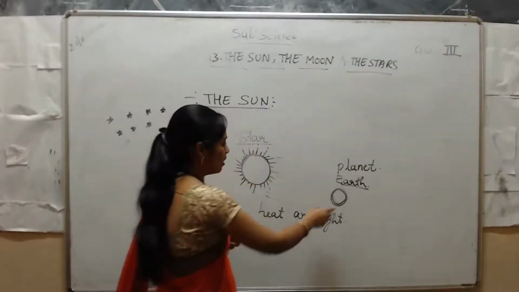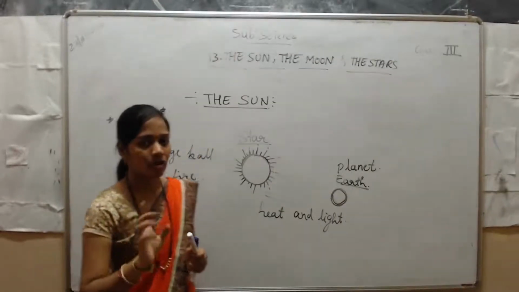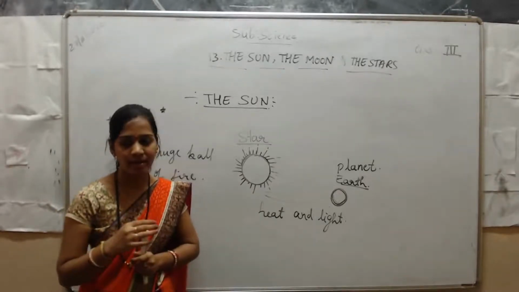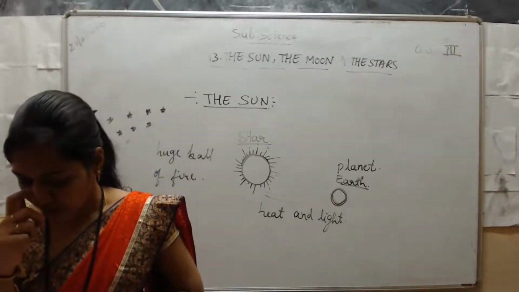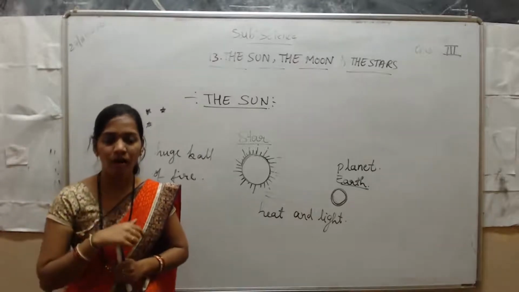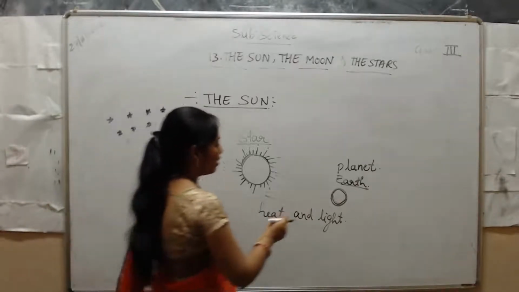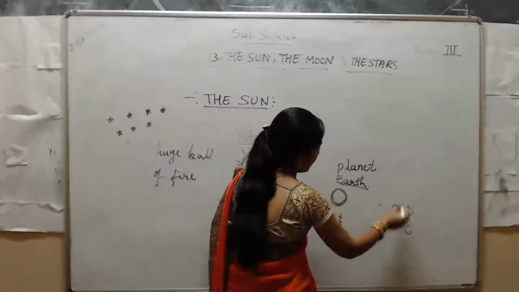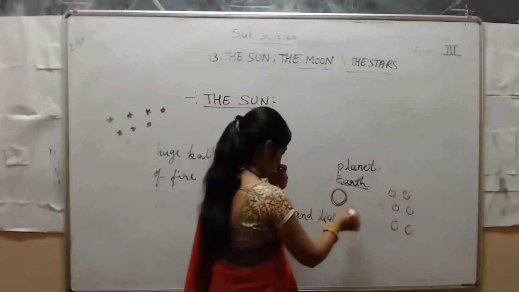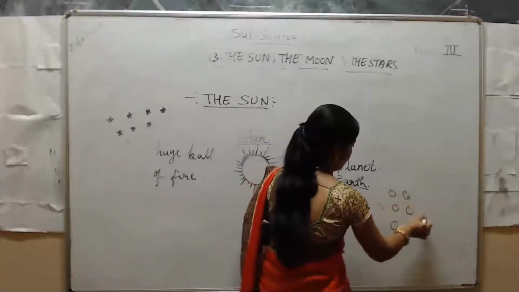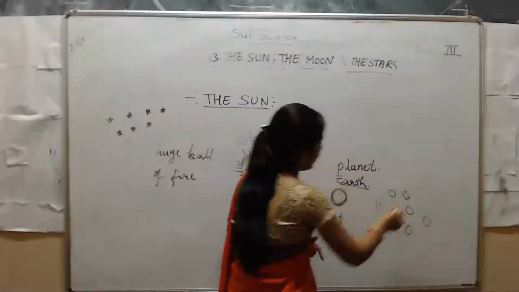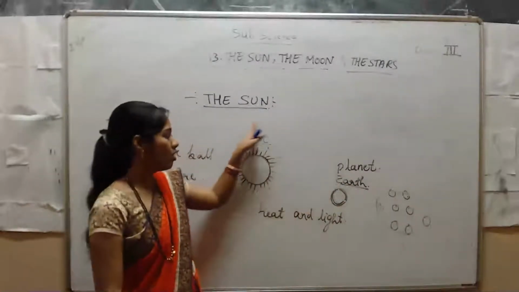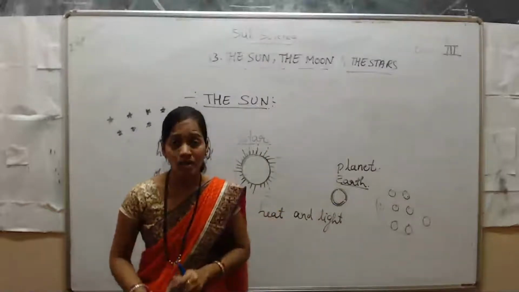Remember that Earth is a planet. It is not a star. How many planets do we have? We have 9 planets. Also, students, all the planets revolve around the sun. Not only Earth, many other planets too. How many planets are there? 9 planets. All the 9 planets revolve around the sun. Earth also revolves around the sun.